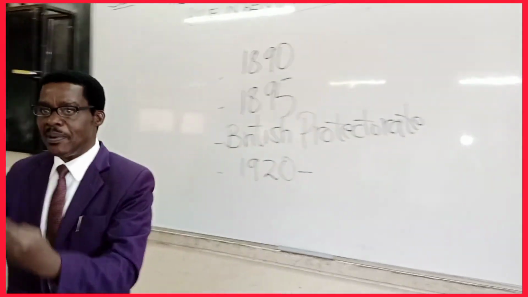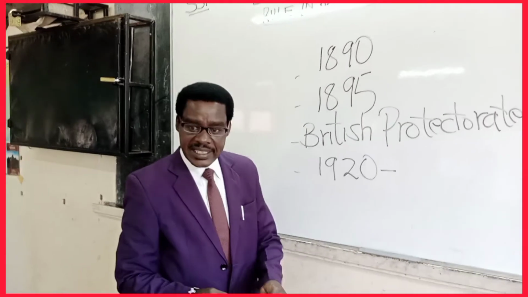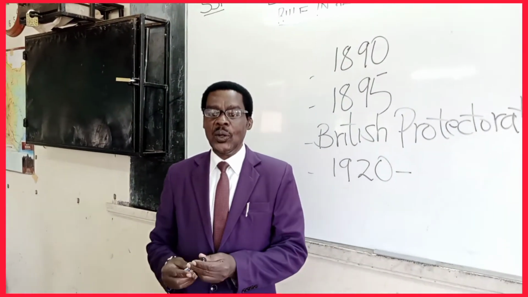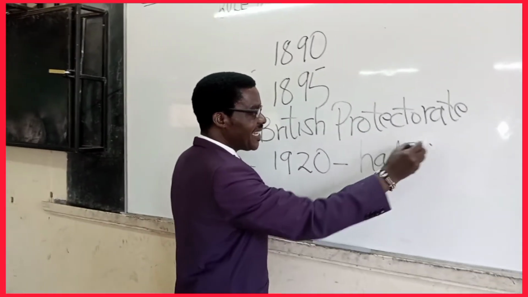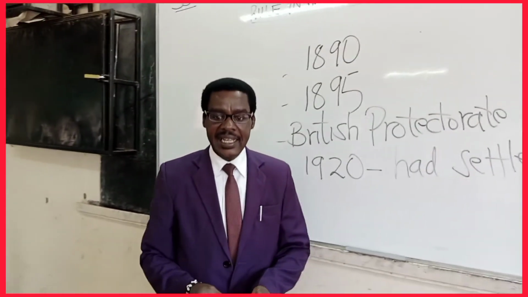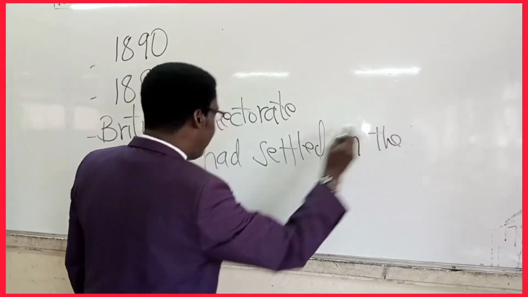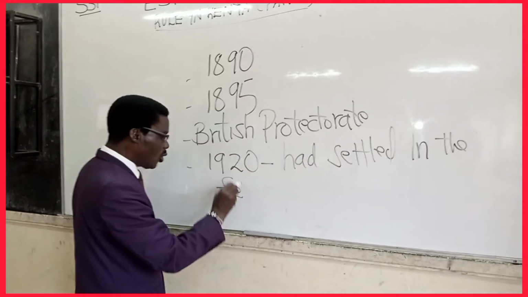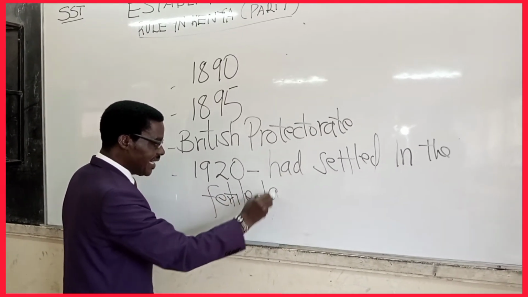When they came in plenty, they settled. So by this time, the year 1920, these people had settled in the fertile lands of Kenya. They took our fertile land.